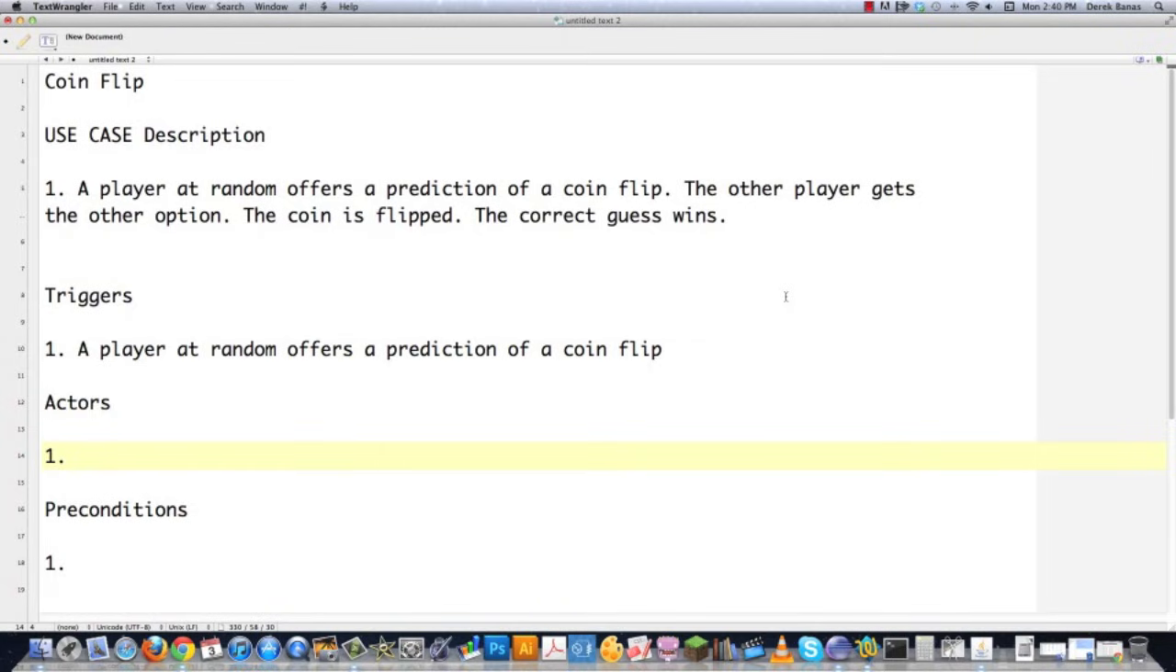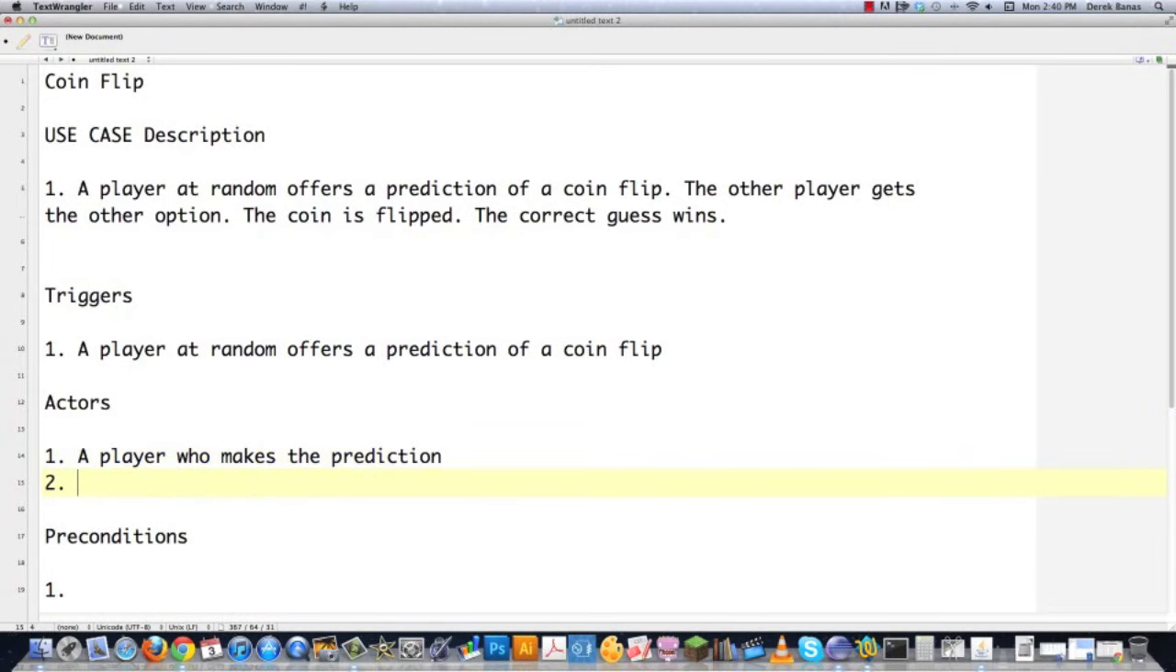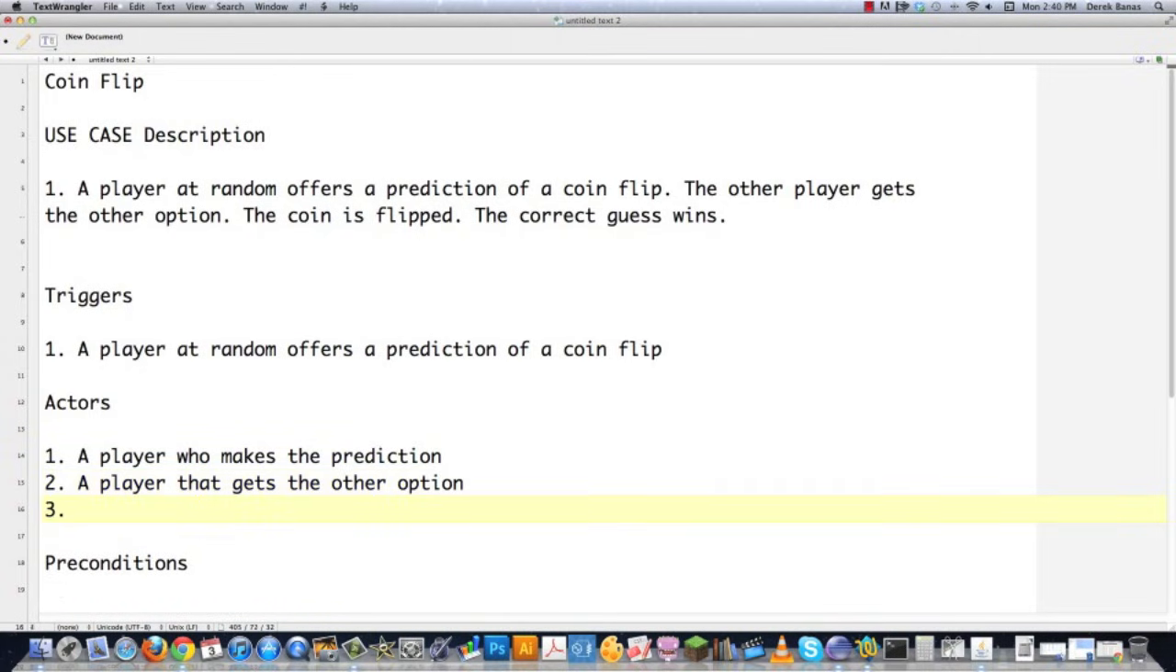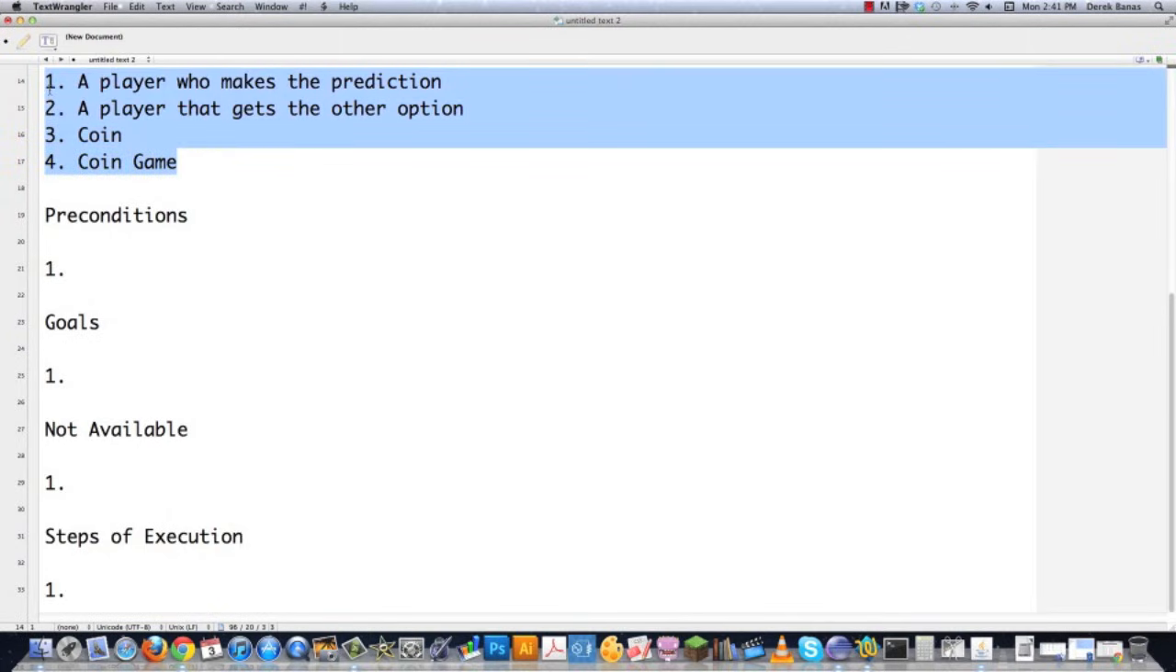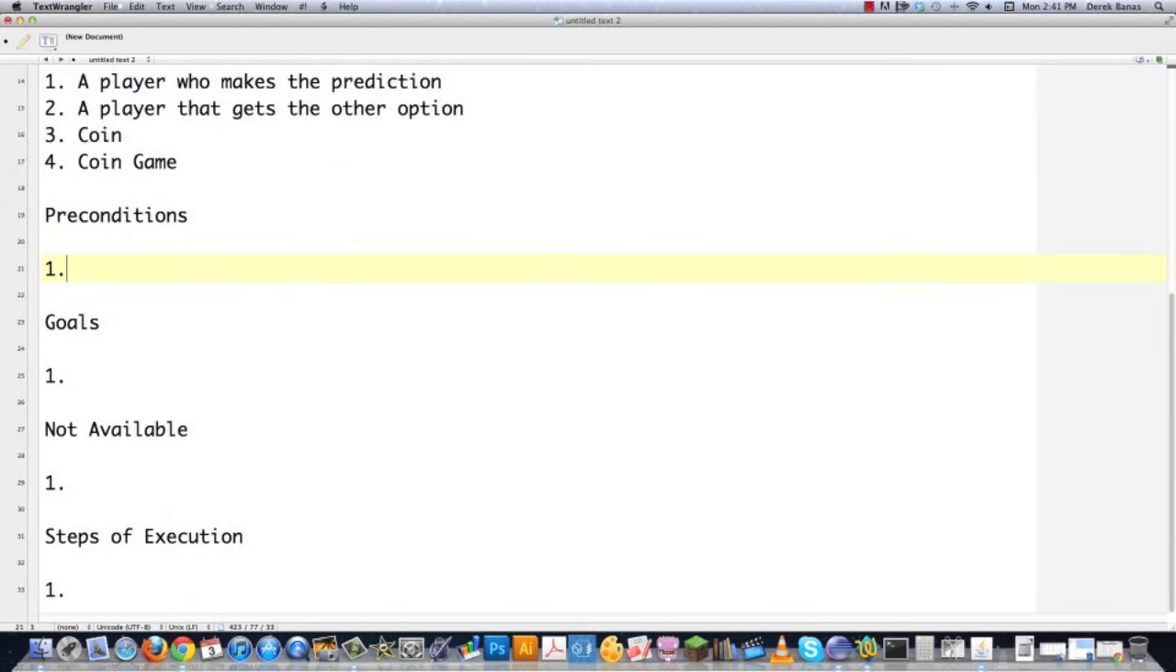Then my actors, all the people involved, well, there's going to be a player who makes the first prediction. Another actor is going to be a player that gets the other option. There's going to be a coin involved, so it's going to be an actor. And then I'm going to actually have coin game be outside of everything else and consider it an actor as well.